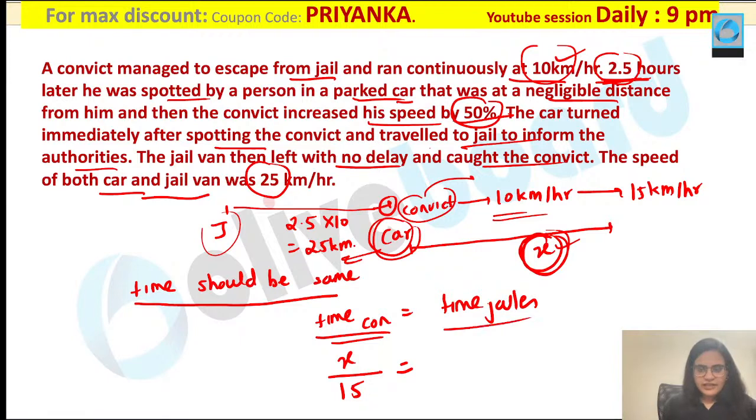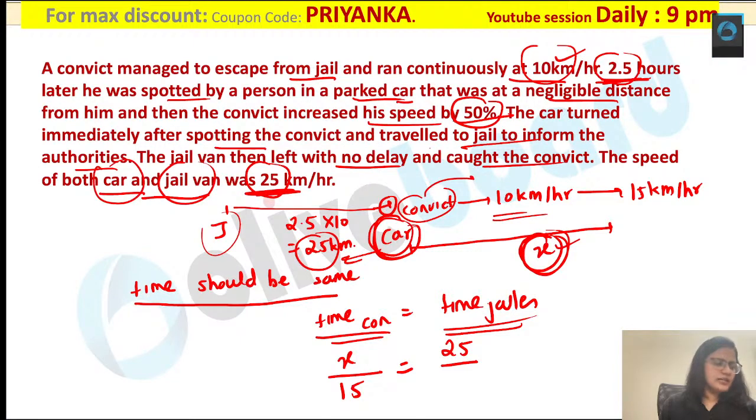Now what about the jailer? This part is very interesting. All of you please pay attention over here. Now what will happen for the jailer? This car is going back to jail first. So how much time will it take? 25 km is the distance, and the speed of the car and van, both of the values are the same, which is given as 25 km per hour. So I will divide this by 25 again. I hope all of you are getting my point.